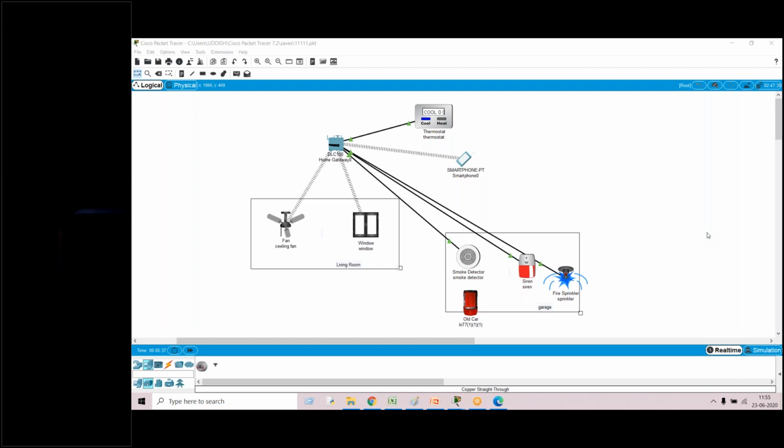Next session I'll tell you how to use the controller, and tomorrow the cloud. If you club all these concepts, you can build your own IoT project.